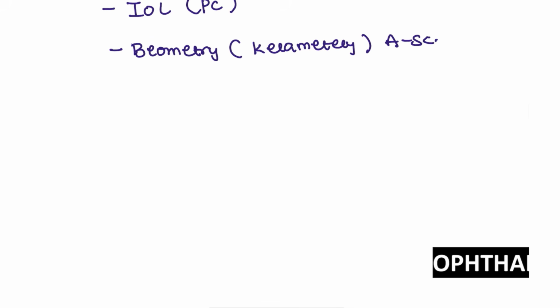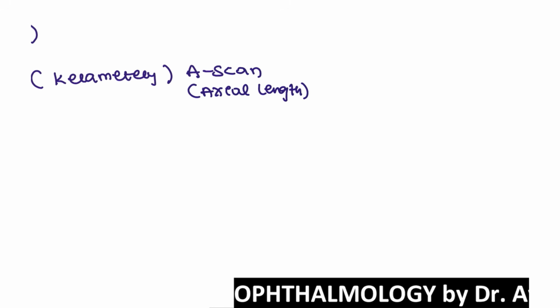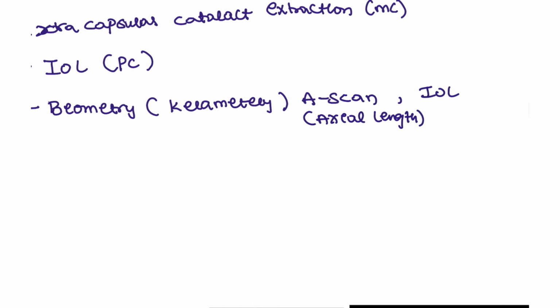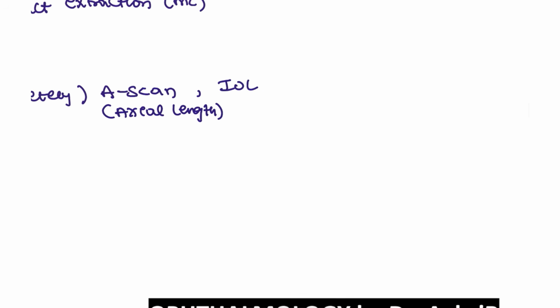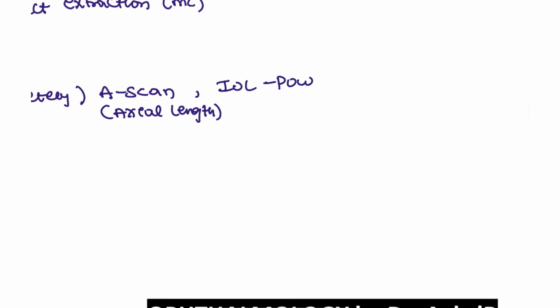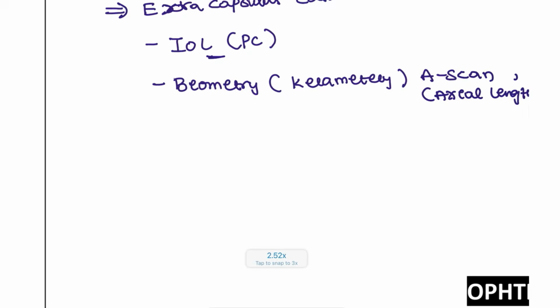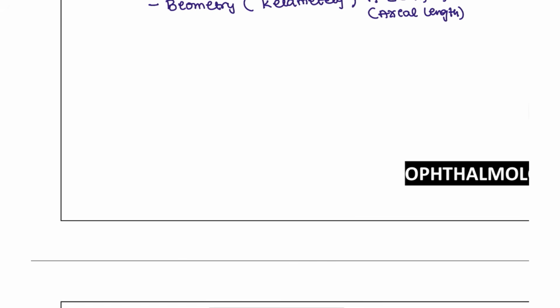What is meant by the A scan? We are going to check the axial length, like the diameter from anterior to posterior. Next, we also check the IOL. Whatever IOL we are inserting, we have to consider its power also. All this will be included in the biometry procedure.